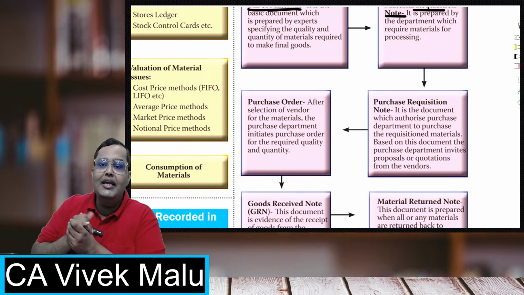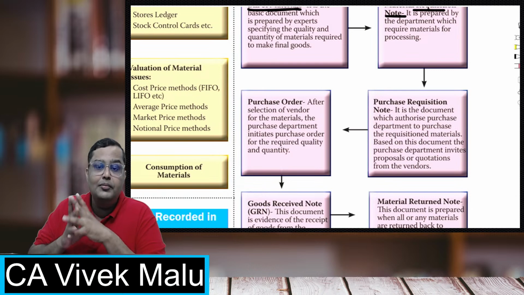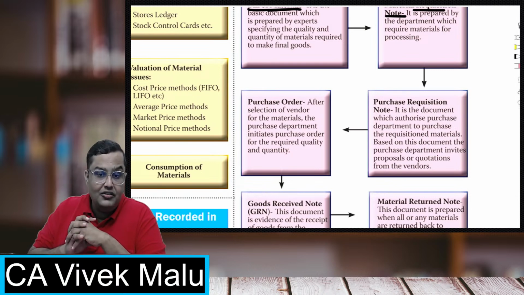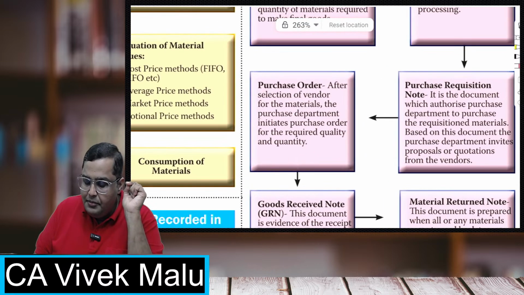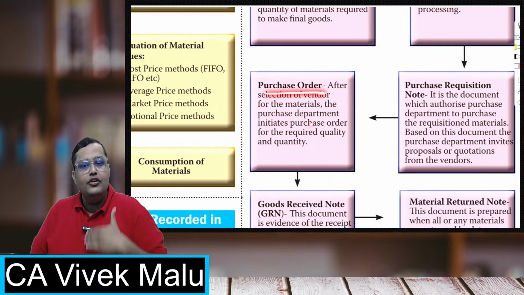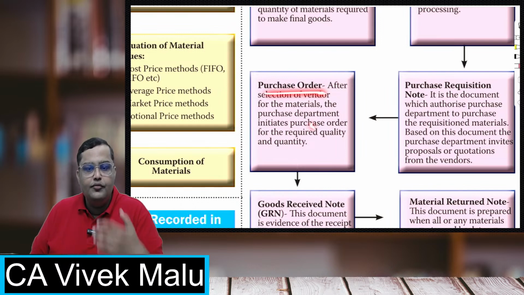Now, the purchase department has received the purchase requisition note. He has received a request that we have to purchase the goods. So, on the basis of that request, the purchase department calls for tenders from various creditors, from your various suppliers.